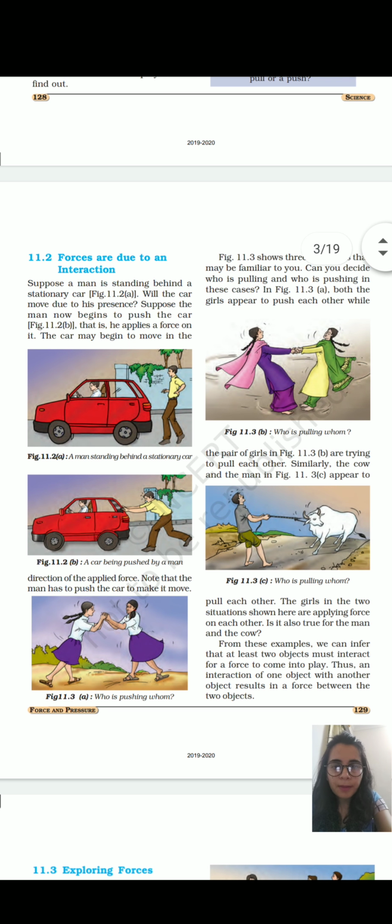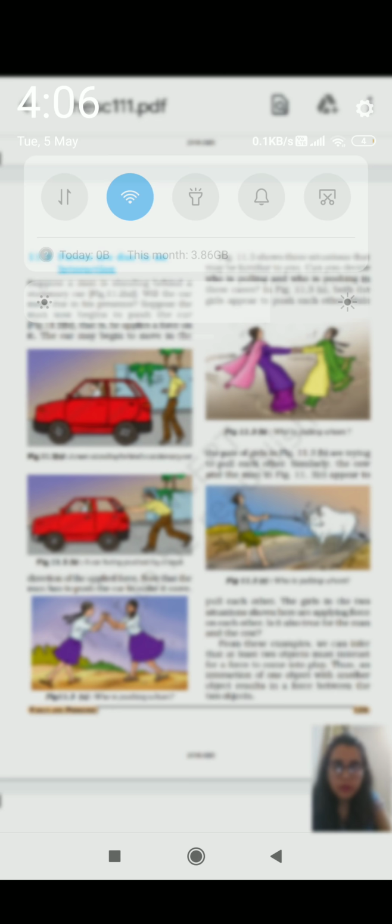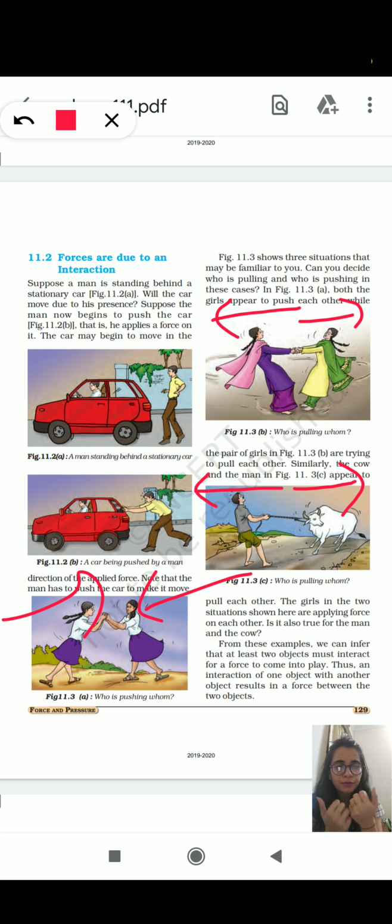The next example we have seen was two girls pushing each other. They were applying force. And the next image we have seen, the girls were pulling each other. And here we have seen the man was applying force in this direction and cow was applying force in this direction. So the force was acting in opposite direction.